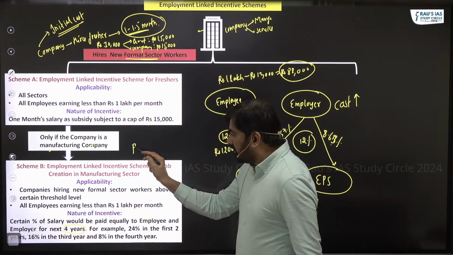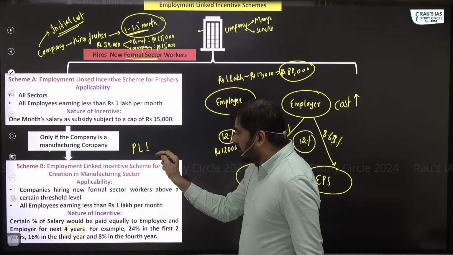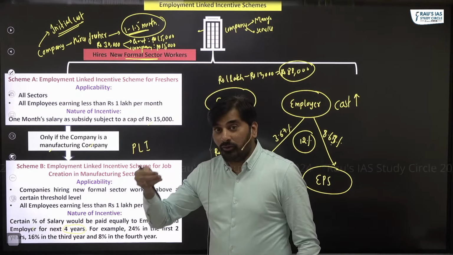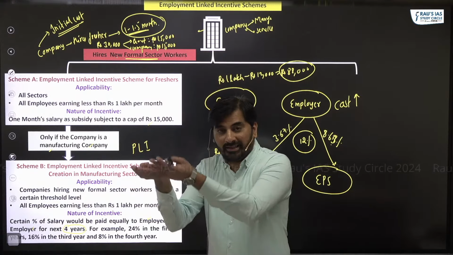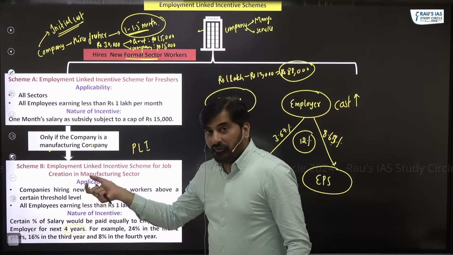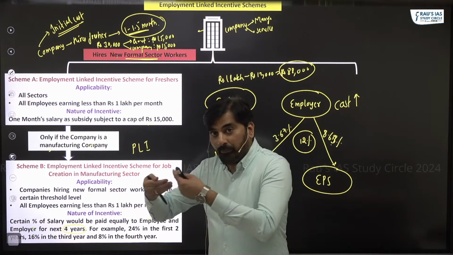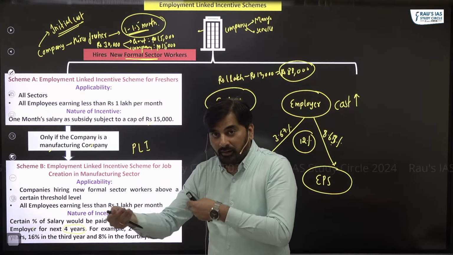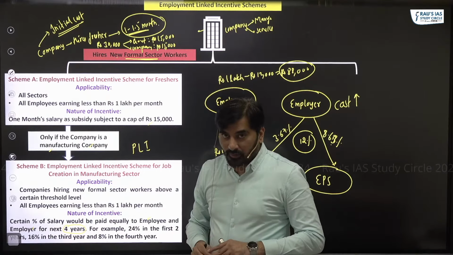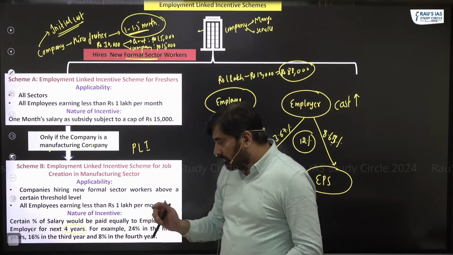Compare and contrast this with PLI, production linked incentive scheme, where we are giving incentives to industries for increasing the production. Same way, here we are giving incentive to both employee and employer if they are getting hired in the formal sector. And how much is that incentive?